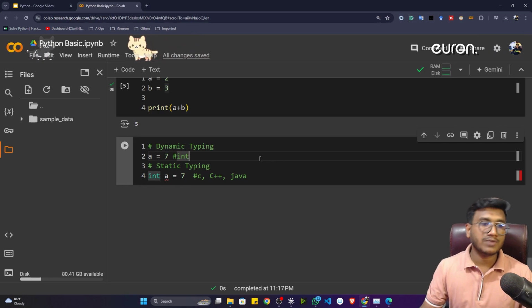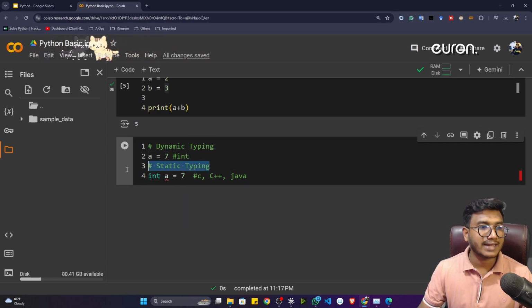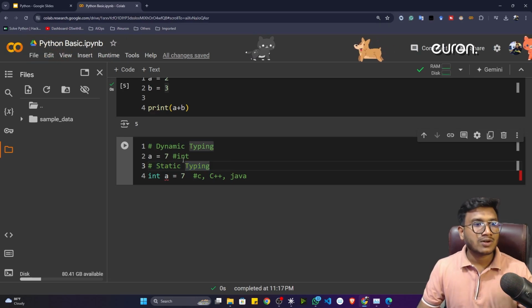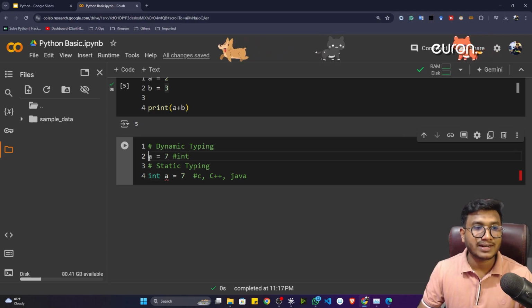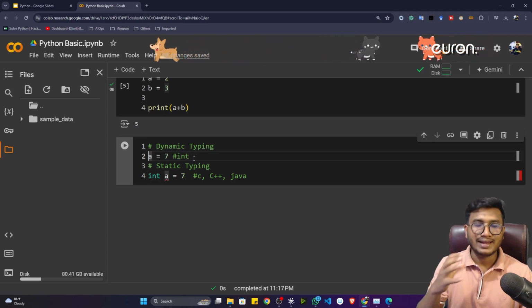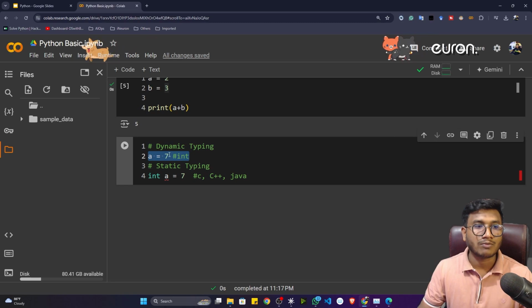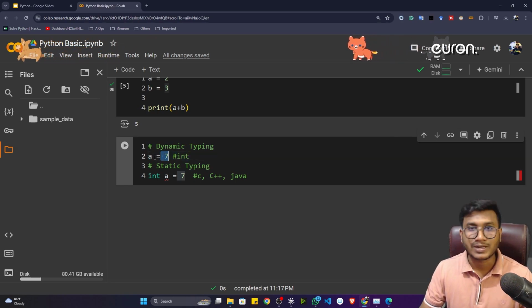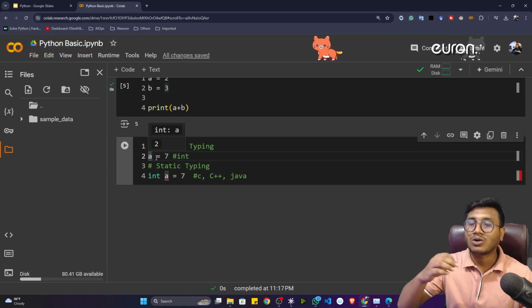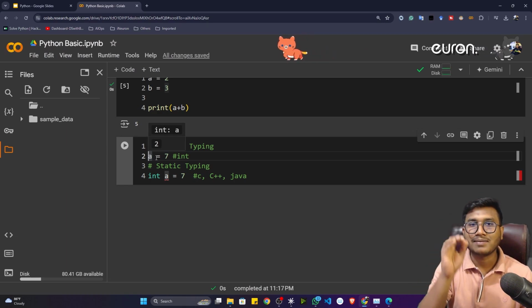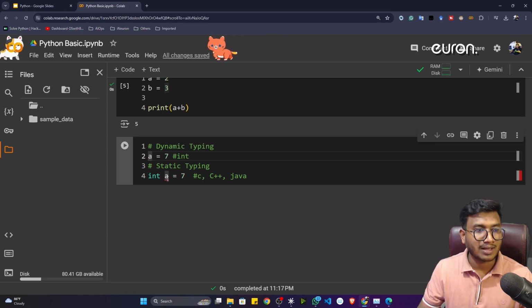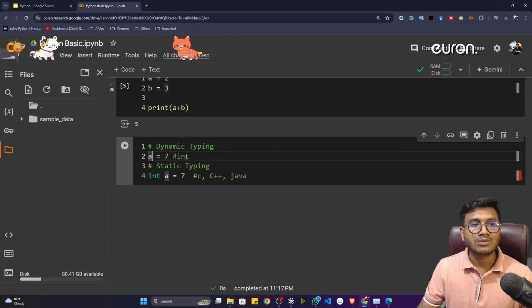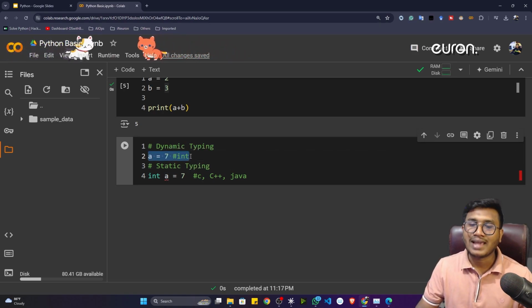These are the programming languages that use this kind of static typing. This is called static typing variable declaration, and this is called dynamic typing variable declaration. Inside Python we don't need to mention the data type because Python is so powerful and so intelligent that it can automatically detect what kind of data you are assigning to the variable. With respect to that, it will automatically assign the data type of the variable. So you don't need to manually assign the data type of a variable. It will automatically detect it and assign it in the backend.